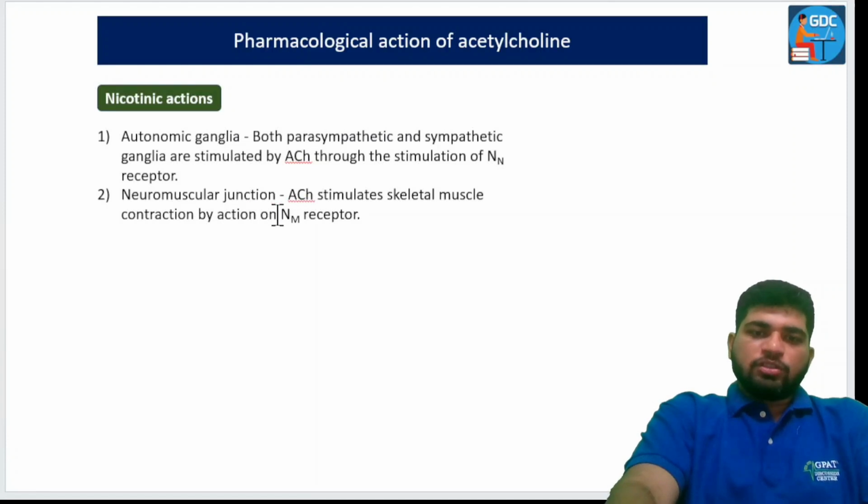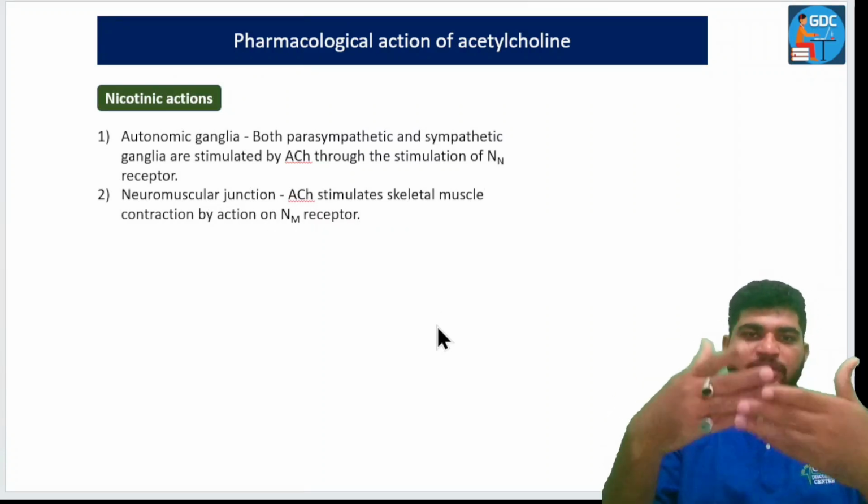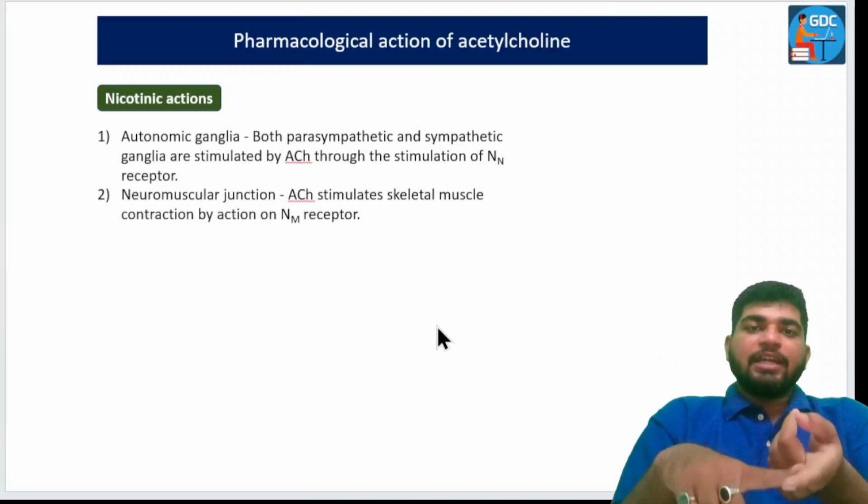Now, the neuromuscular junctions are responsible for mobility in skeletal muscles. Acetylcholine stimulates skeletal muscle contraction on the NM receptor, which is a ligand-gated ion channel.